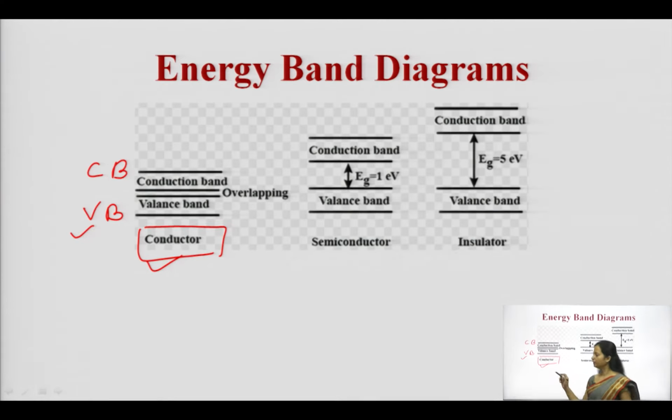So, conductors have very good conductivity if you compare all these three on the basis of conductivities. Here electrons can easily participate in the conduction process. Second is the case of the semiconductor.